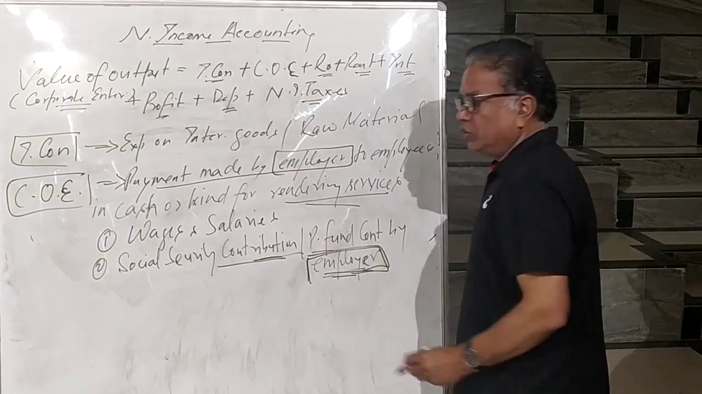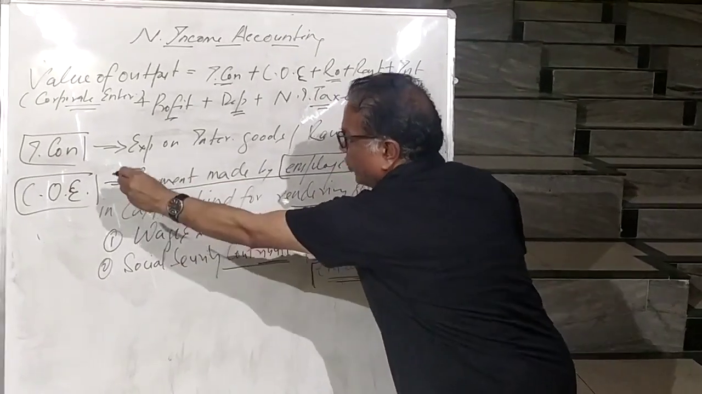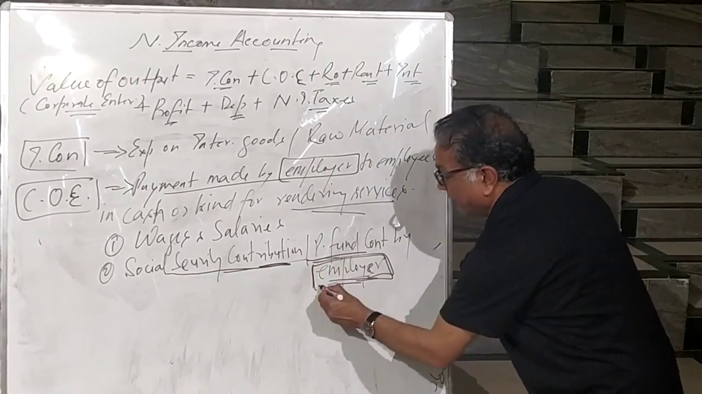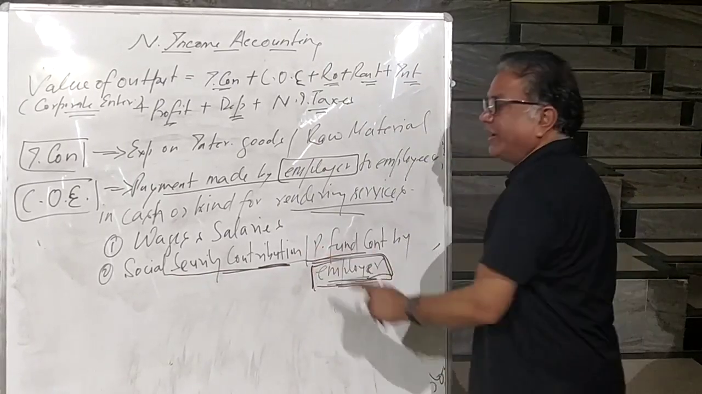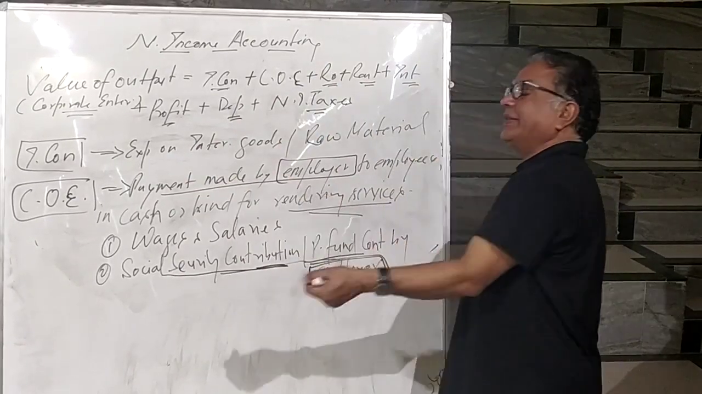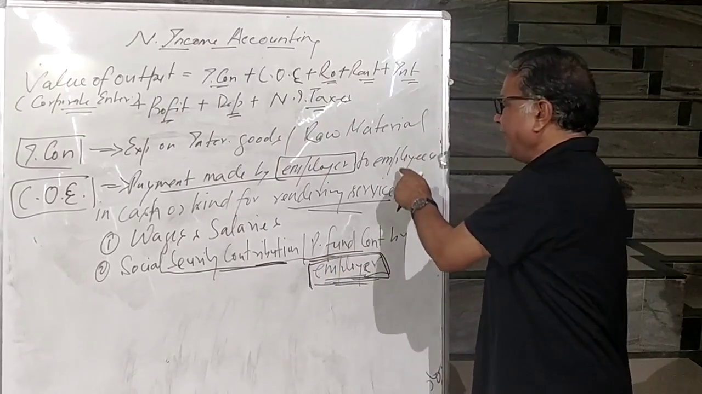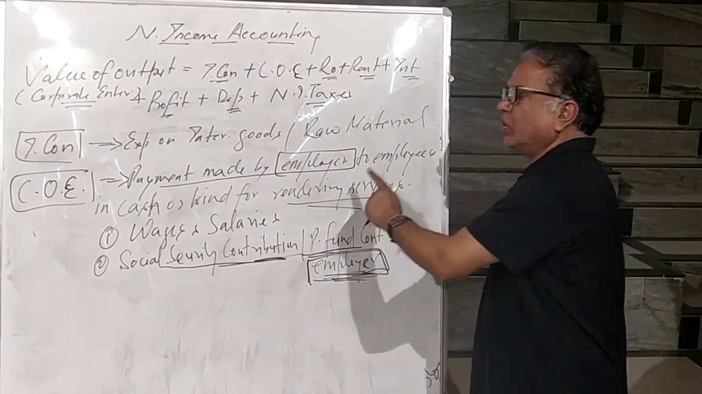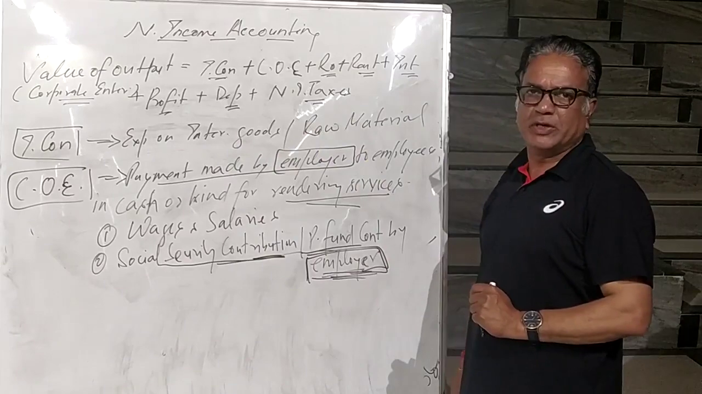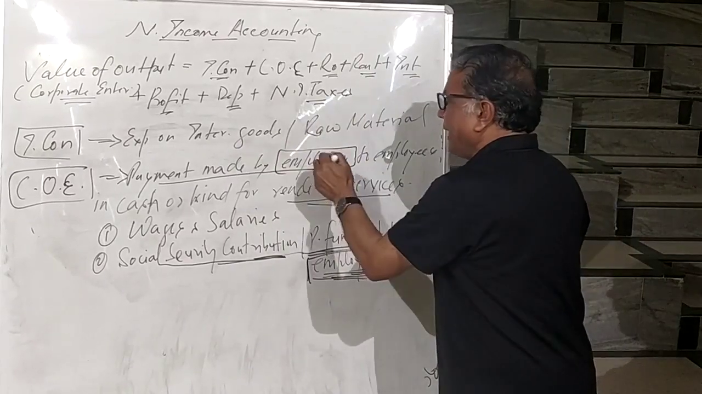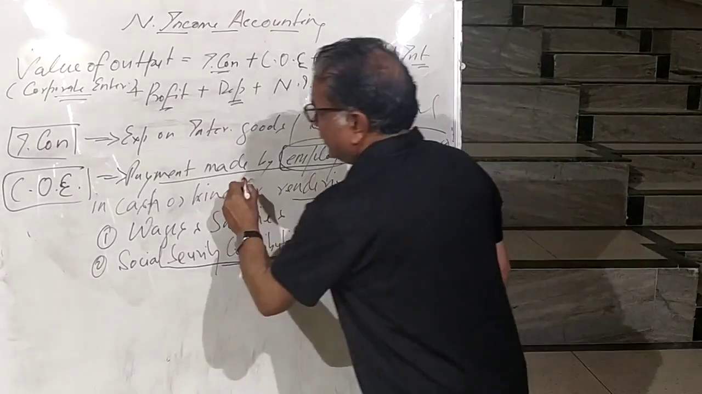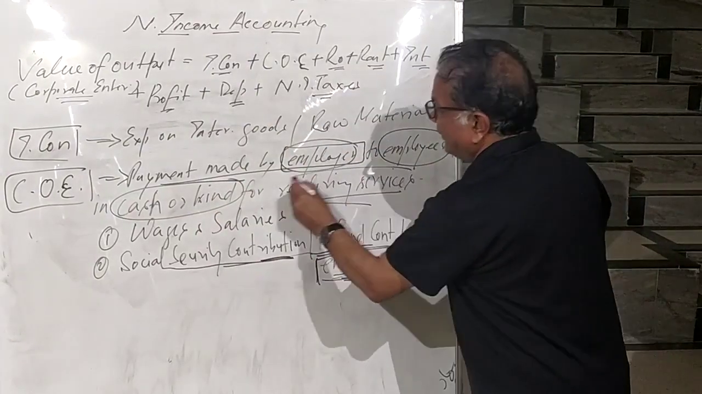So you should be very careful here: in COE, what will be included? Social security contribution or provident fund contribution by the employer. If it is by employees, it cannot be a part of COE. Why? Because COE includes only the payment which is made by the employer to employees. If the employee himself is making any contribution, it is not a part of COE. So two things you have to be very careful about in regard to COE, compensation of employees. First, it must be by the employer to employees in cash or kind for rendering services.